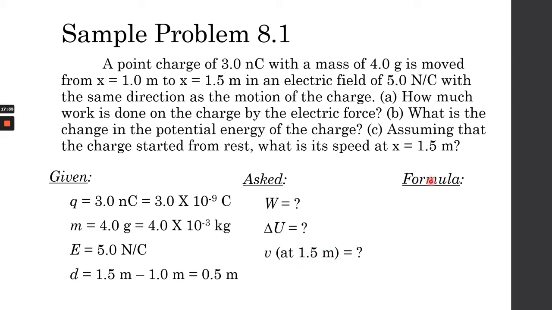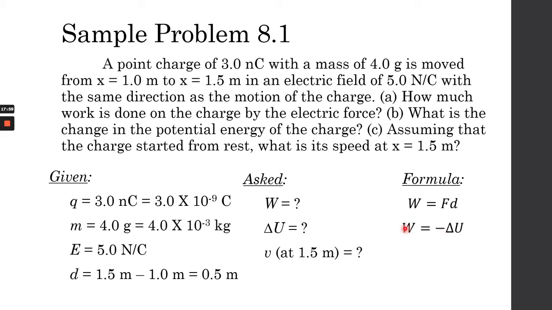So in order for us to answer that, we have to understand that to measure work in this type of context, we need force times distance. So we have a distance, but we don't have a force. Later, we know how to solve the force because we know how force, electric potential energy and electric fields are related.